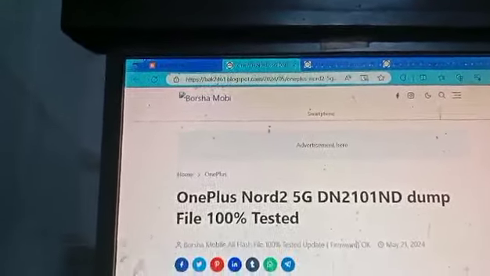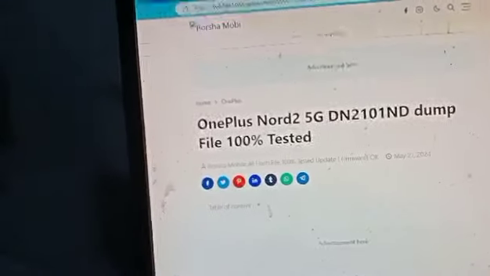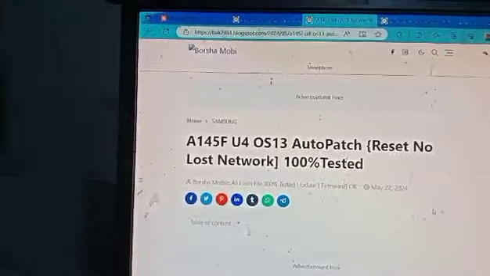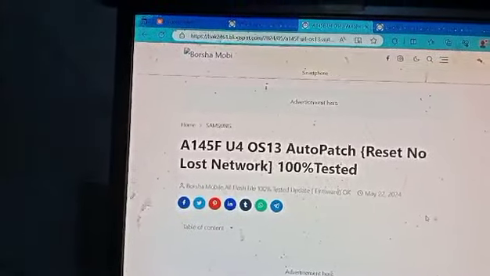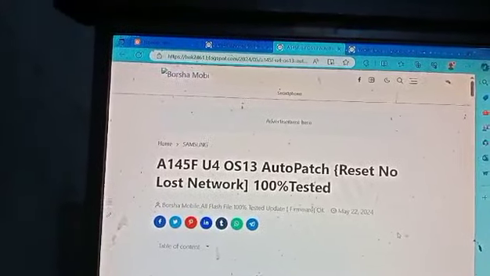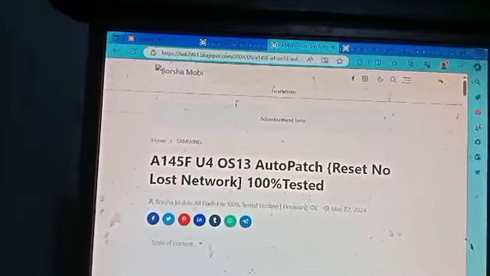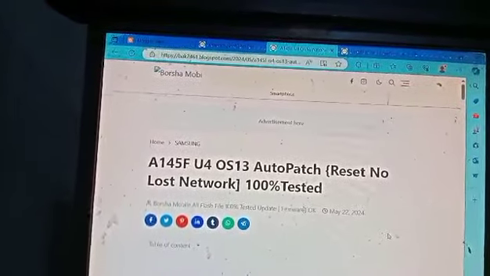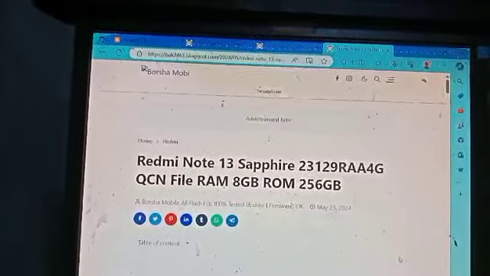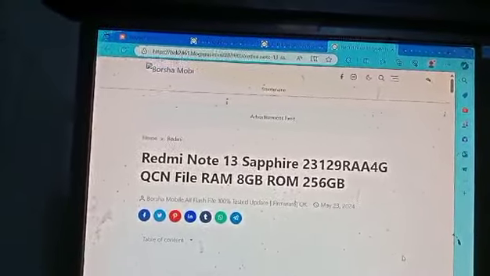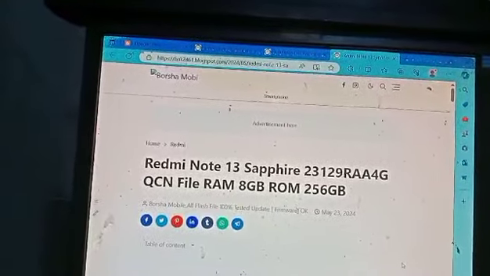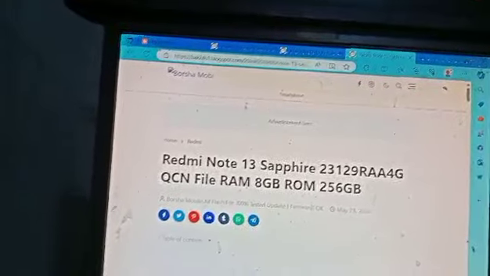OnePlus Nord CE 2 5G, DN2101, NAND DRAM file extraction tested. Next, A145F binary 4, OS on 3, autopatch reset on lost network, 100% trusted. Next, Redmi Note 13 Pro, QCN file, 8GB ROM, okay, 256GB.